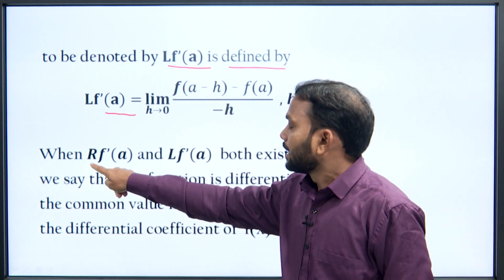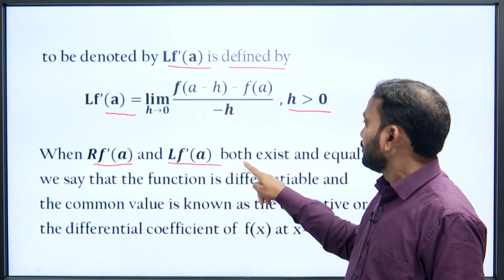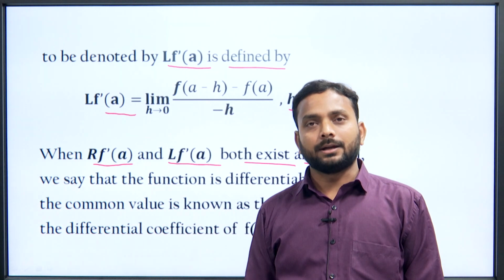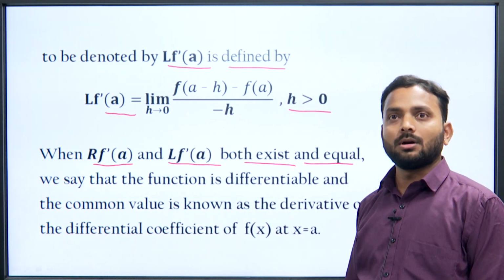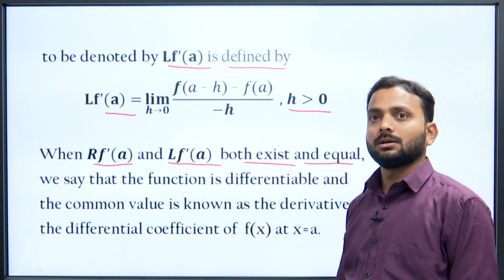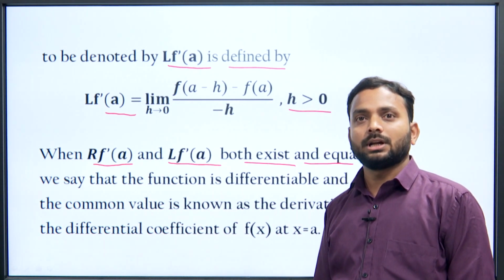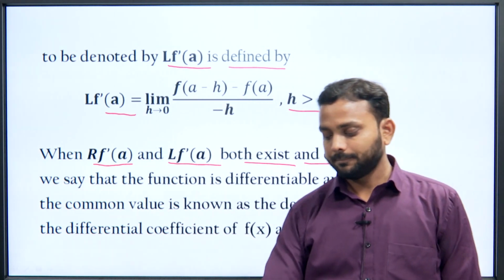So, when the right hand derivative and left hand derivative both exist and are equal, we say that the function is differentiable, and the common value is known as the derivative or the differential coefficient of f(x) at x equal to a.